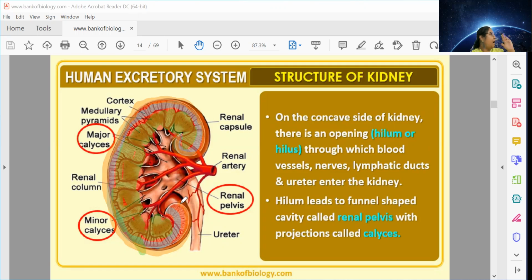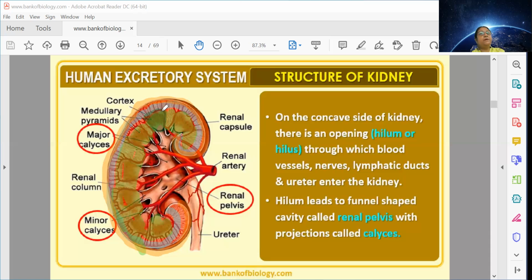So if you take a cross section of kidney and look into it from outside to inside, the outermost layer will be the capsule. Beneath the capsule there will be the cortex. Then there will be the medulla. Now in the medulla region there will be portions which are triangular in shape. Can you see these triangular shaped structures? These are called renal pyramids or medullary pyramids.